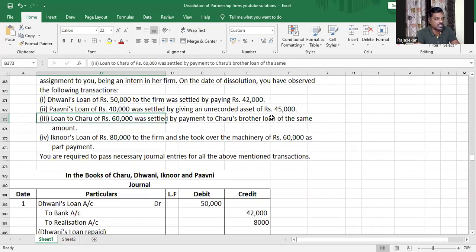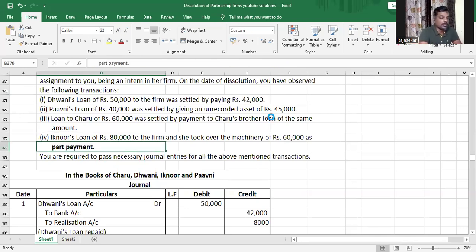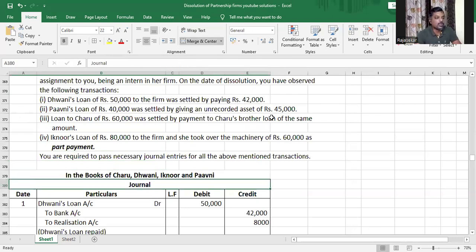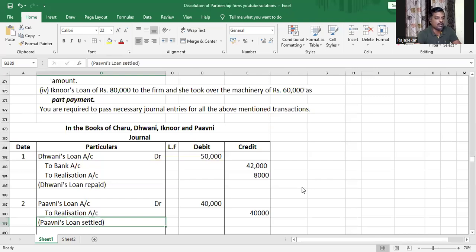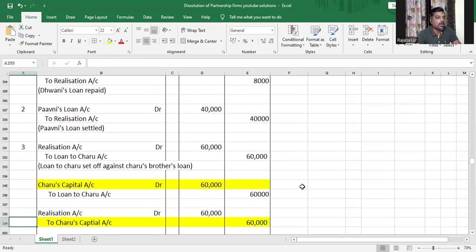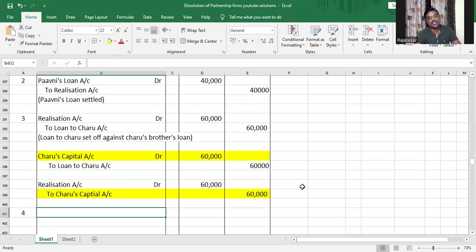The last transaction. Iknoor's loan of rupees 80,000 to the firm, and she took over the machinery of 60,000 as part payment. So she has only taken it as part payment. The most important part here is part payment. Understood or not, my dear children? So Iknoor has given a loan of 80,000 to the firm, for which she took over the machinery of rupees 60,000 as part payment. What is silent here is, as she has taken 60,000 machinery as part payment, the remaining 20,000 has been paid to her. Understood or not, my dear children?